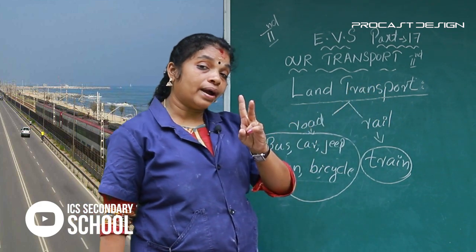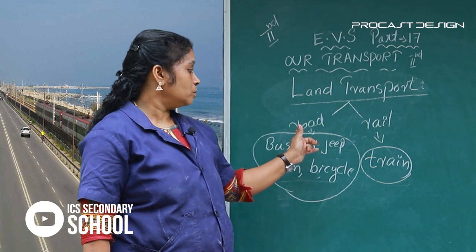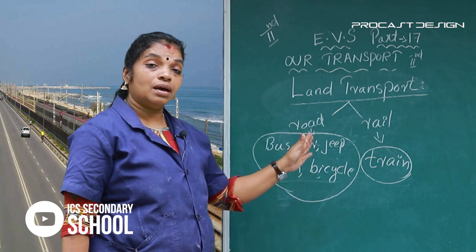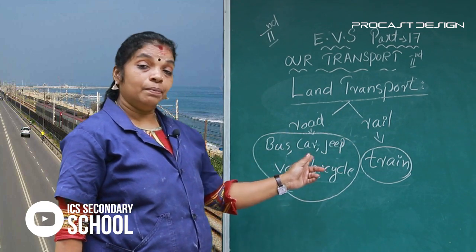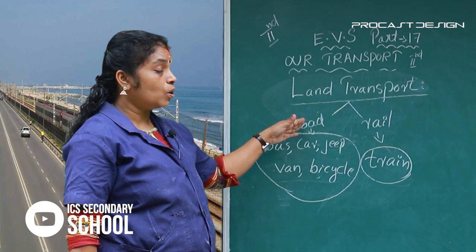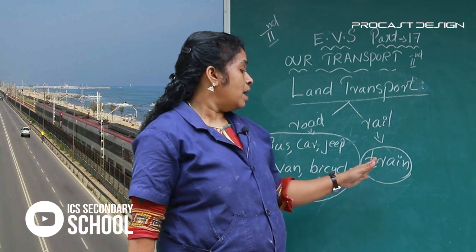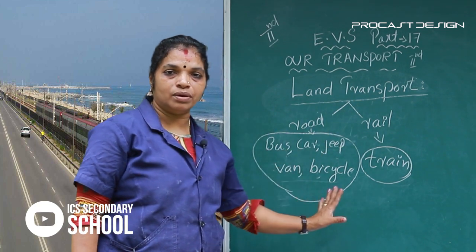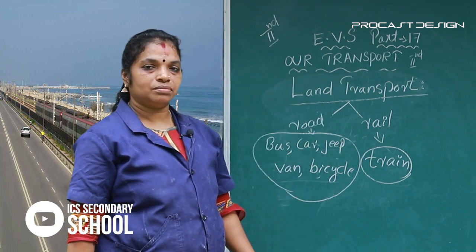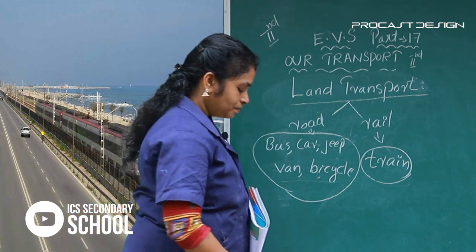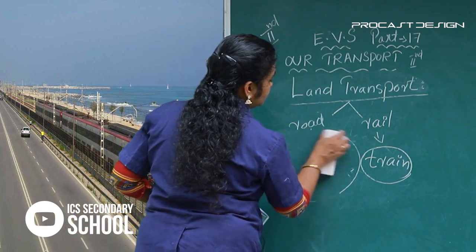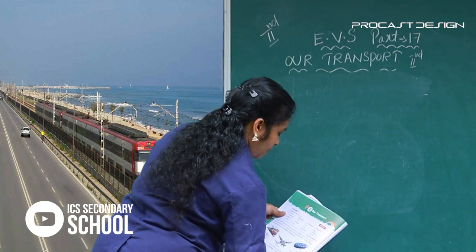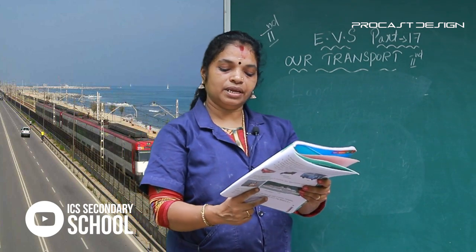Then there are two kinds, two ways: roads and rail. Buses, car, jeep, van, bicycle, these types of vehicles move on road. And trains move on rail. These types of vehicles are called land transport. Dear students, clear? Trains move on railway track.